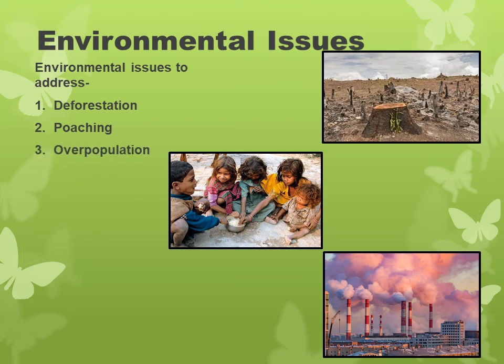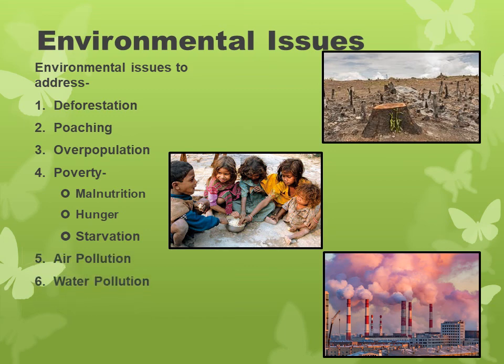Number three, overpopulation. Number four, poverty. It has three aspects. Malnutrition means lack of nutrition. Hunger. Starvation means death caused by lack of food. Number 5, air pollution. Number 6, water pollution. Number 7, land pollution. And number 8, noise pollution.